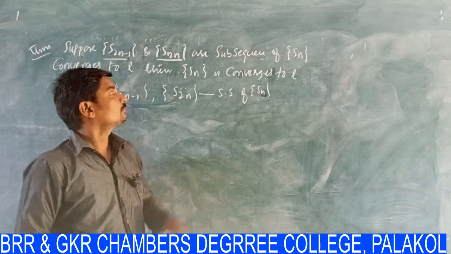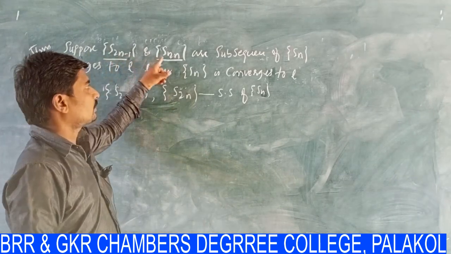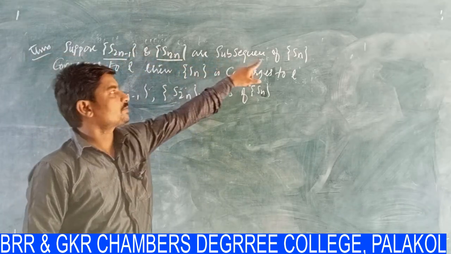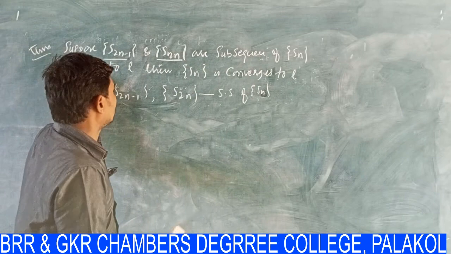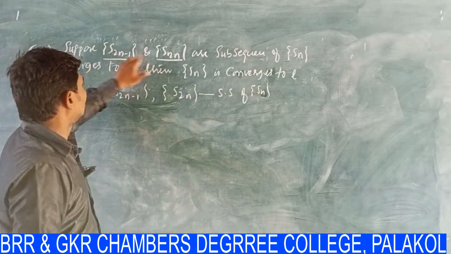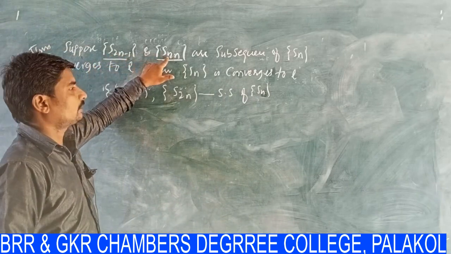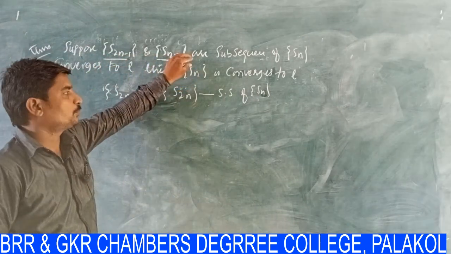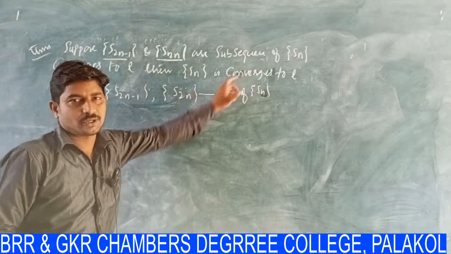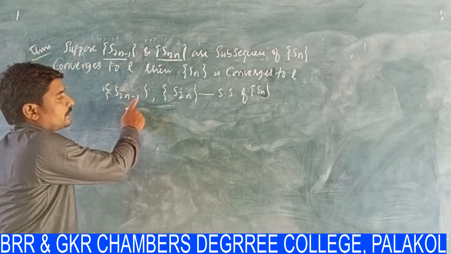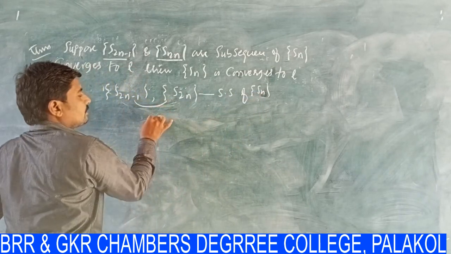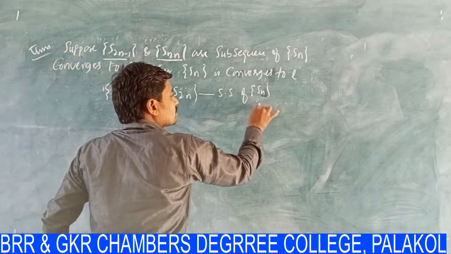Now I am going to explain some theorems on sequences. Yesterday we discussed some theorems. Now see another theorem. Suppose the sequence S2n minus 1 and the sequence S2n are two subsequences of the sequence Sn, and both converge to L. Then we have to prove that the sequence Sn also converges to L.